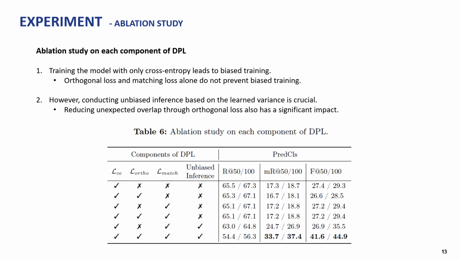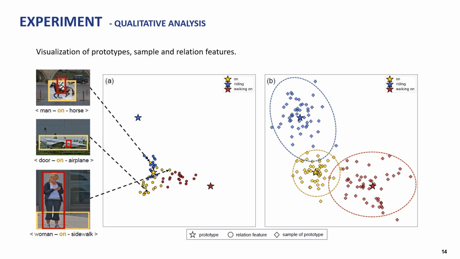Next is the ablation study on each component of DPL. Through this study, we can observe that training the model only with cross-entropy leads to biased training, and additionally, both orthogonal loss and matching loss do not fully prevent biased training. However, performing unbiased inference based on the learned variance is crucial, and reducing unexpected overlap through orthogonal loss also has a significant impact. This is the visualization result.